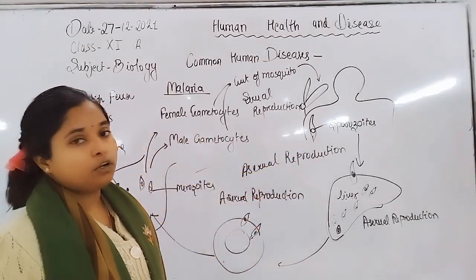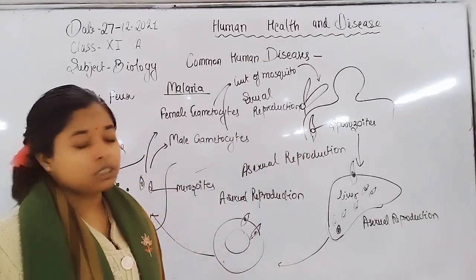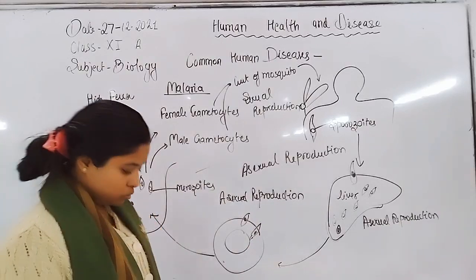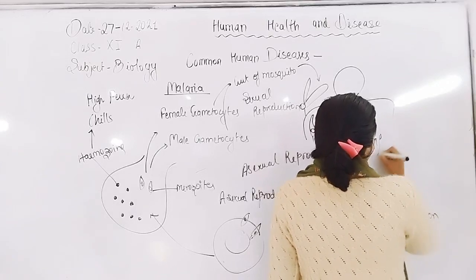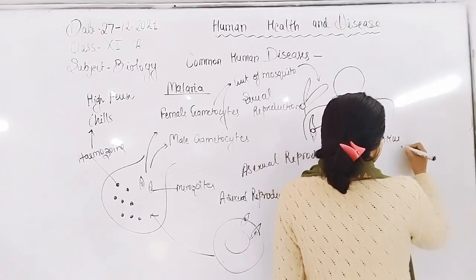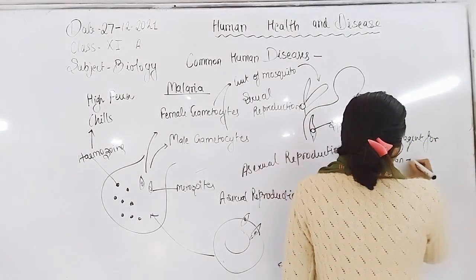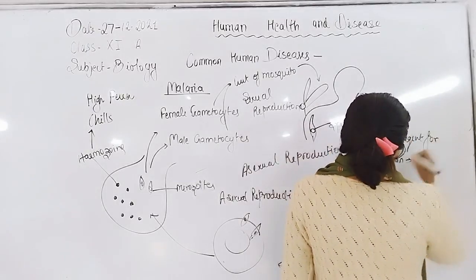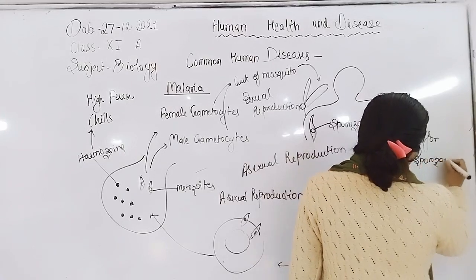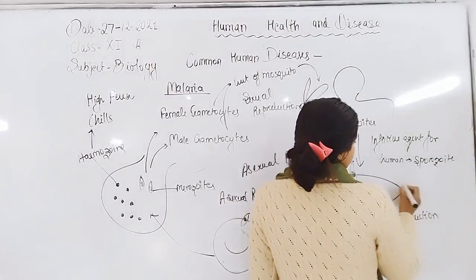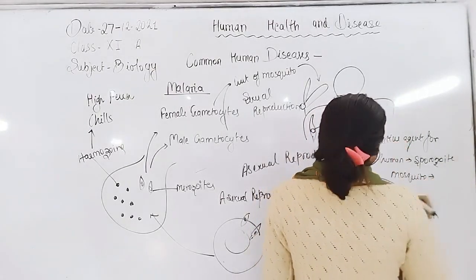The important point is that the infective agent for humans is the sporozoite, whereas the infective agent for the mosquito is the gametocyte.